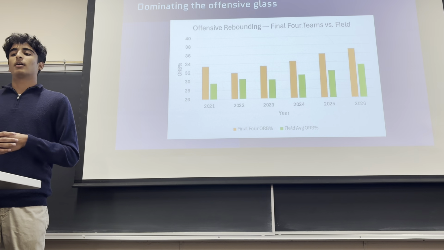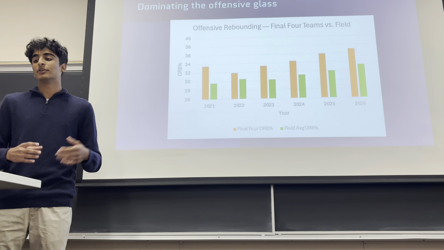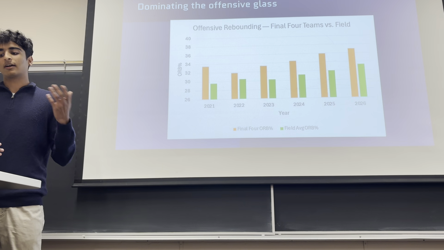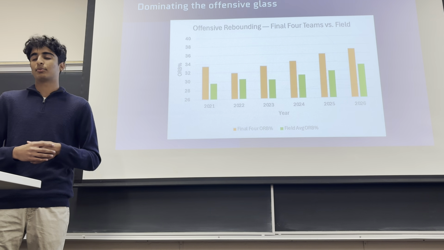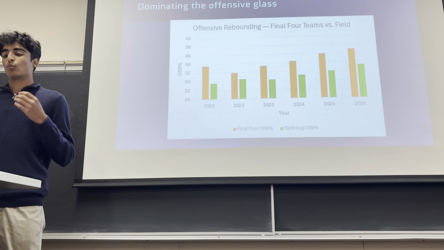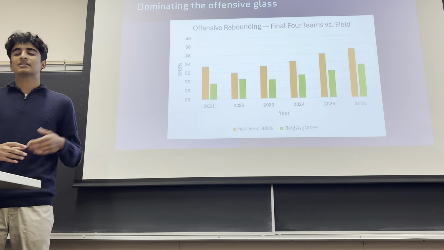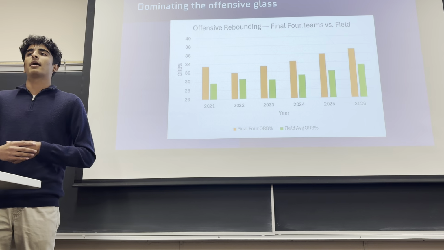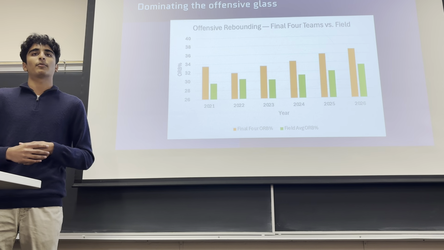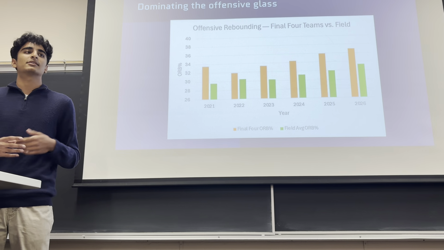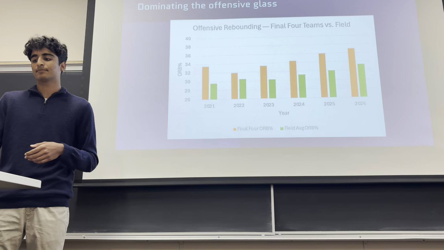Next is dominating the offensive glass. I didn't think about this much when I was doing my research. However, it came up a lot, and I saw again outperforming the average percentile. And what I concluded is that a lot of this comes from second chance points. So for these teams that are high in offensive rebounding, the teams with massive firepower on the offensive side are able to capitalize on those second chance opportunities.